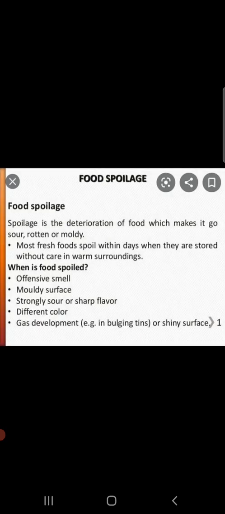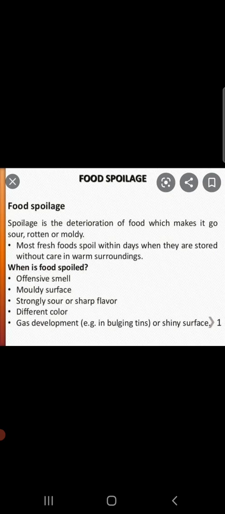Now, how do we understand that food is actually spoiled? हमें कैसे पता चलता है? किसी खाने को देख के या फिर खा के पता चलता है कि वो खराब हो चुका है, right? So there are three main factors which help us to identify that the food is spoiled.